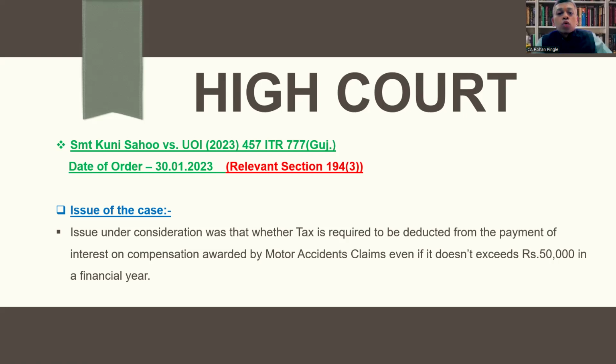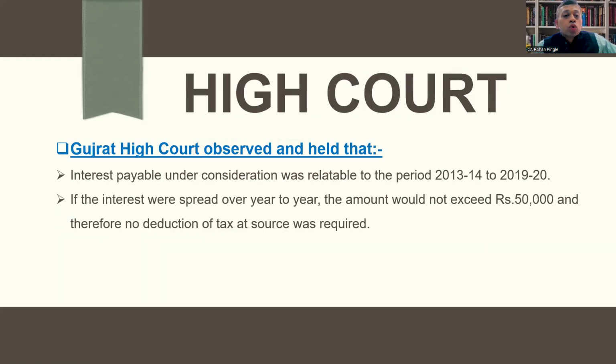The issue under consideration was whether tax is required to be deducted from the payment of interest on compensation awarded by motor accident claims, even if it doesn't exceed rupees 50,000 in a financial year.